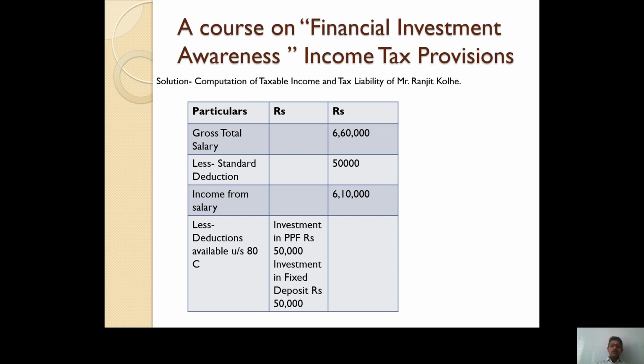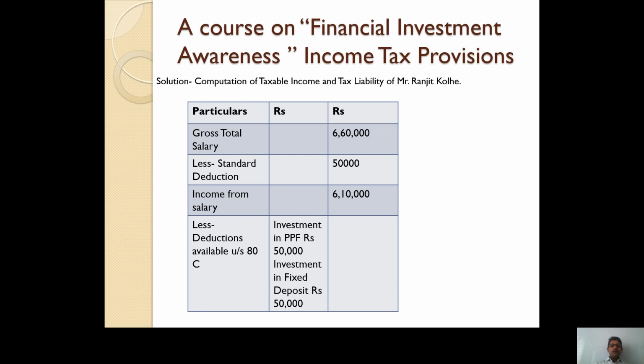This 50,000 rupees deduction is available in case of all salary holders, irrespective of the amount of salary. Earlier it was 40,000. Before that it was not applicable. So in Finance Act 2018, this deduction was introduced. Now the standard deduction available to an individual salary holder is rupees 50,000.